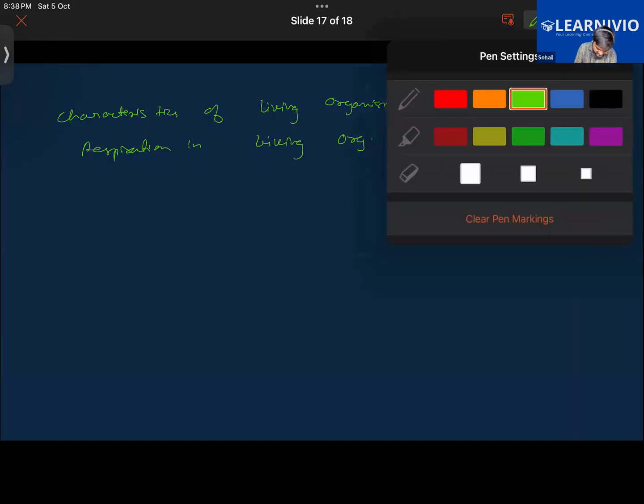Characteristics of living organisms with respect to respiration in plants and animals.